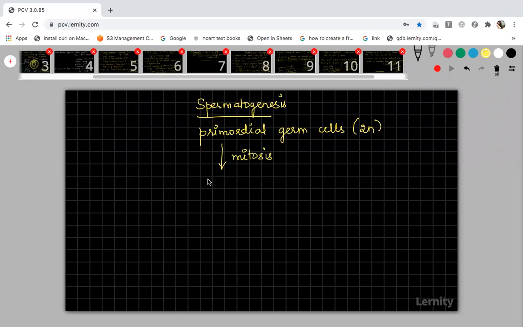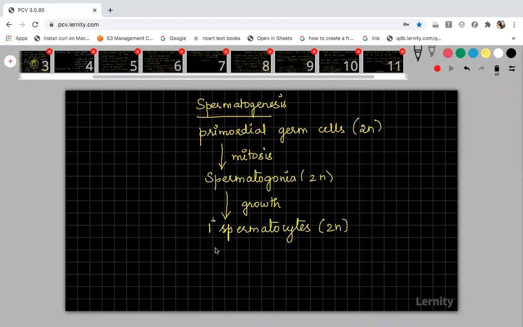This mitosis will form spermatogonia, and the spermatogonia are also diploid. The spermatogonia will undergo growth and form primary spermatocytes, which are also diploid.